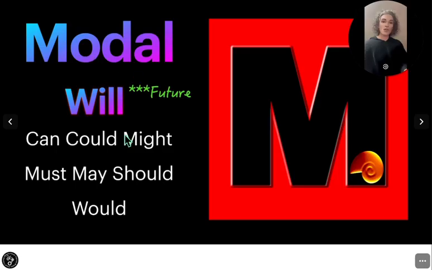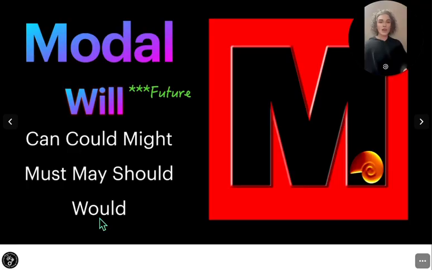Also, you can use the modal to show ability with can, a possibility with could, so can in the future changes to could. Might is possibility. Must is what you have to do, obligation. May is possibility or permission. Should is something you need to do, something you ought to do, a responsibility.